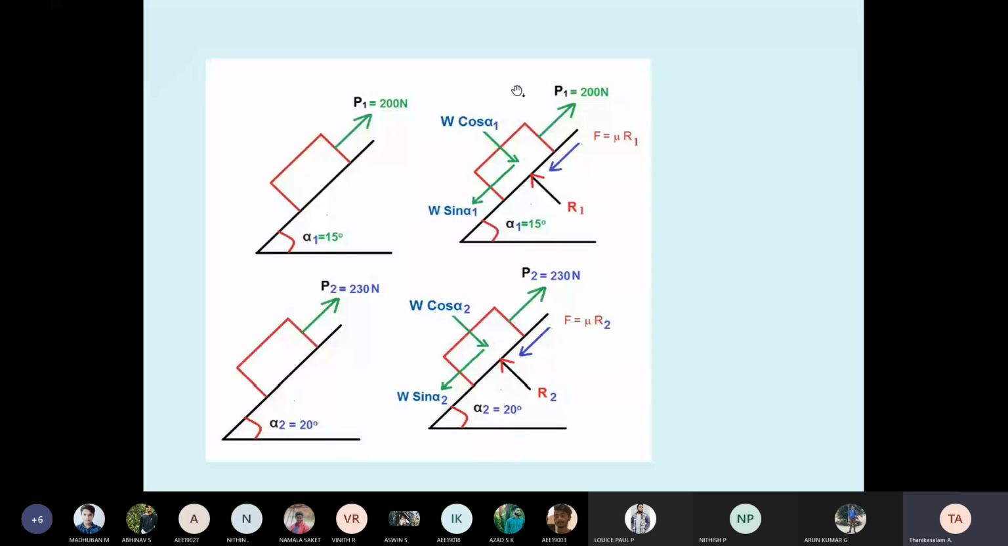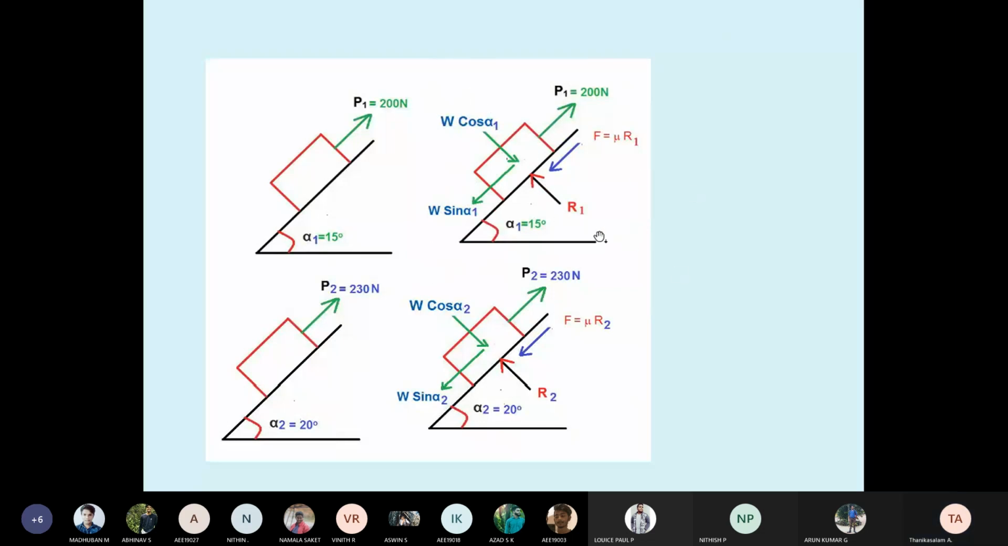See, same body, so don't take W1, W2, which would mean two different bodies. It is not two different bodies. Same body, only the angle and applied force are different. Therefore the friction differs. Therefore W cos alpha, W sin alpha. Why? The block is inclined. Students, for any inclined block, the x axis and y axis are drawn parallel to the plane. Therefore W cos alpha downward, W sin alpha downward, that is the minus x direction.